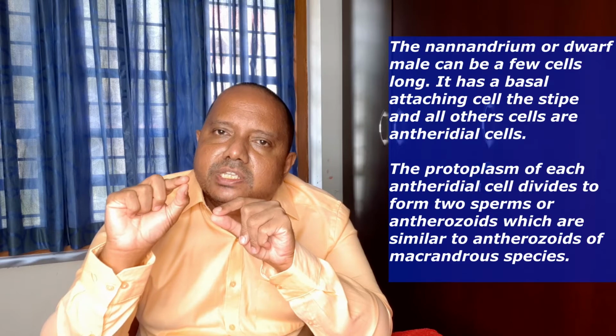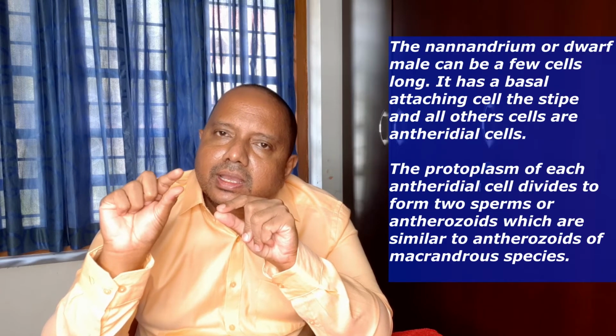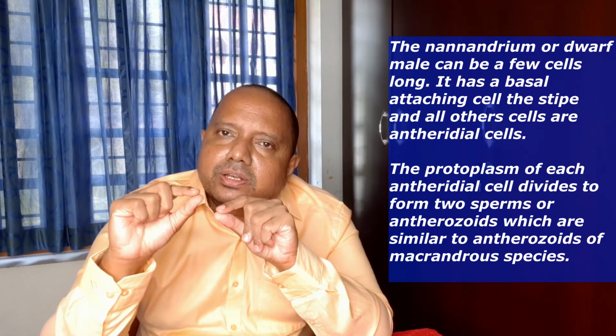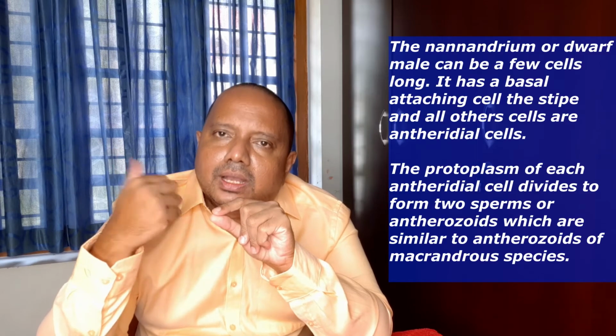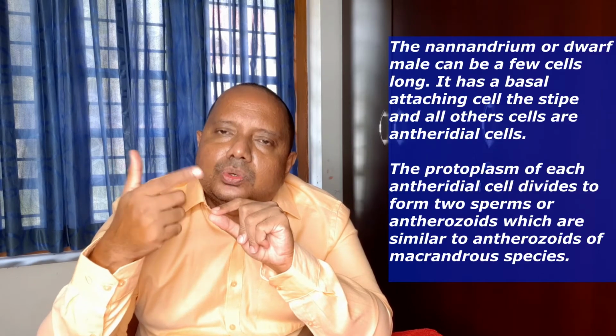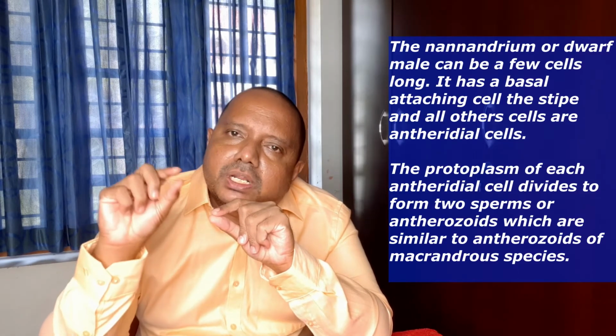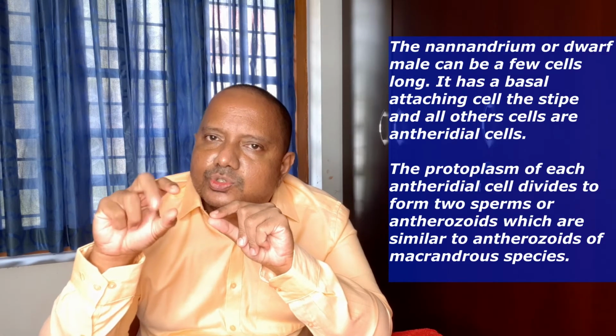Usually 2 gametes are produced from a single cell, and these gametes are also similar to the zoospore or the antherozoid of the macrandrous species, but smaller in size because they have to swim a very short distance. They are released to the surrounding water. They swim towards the mature archegonium and fertilize the egg.